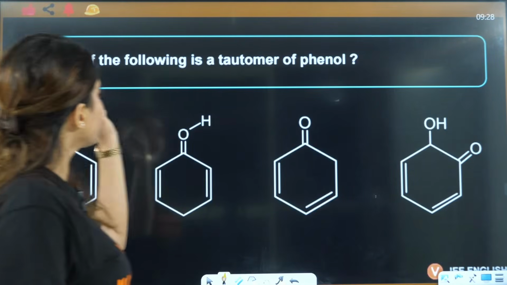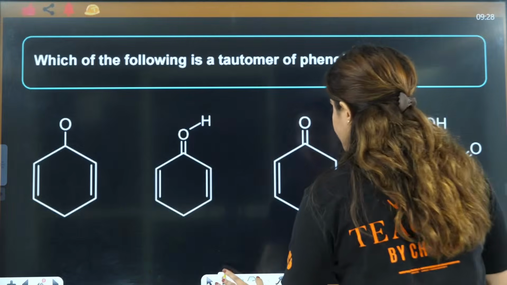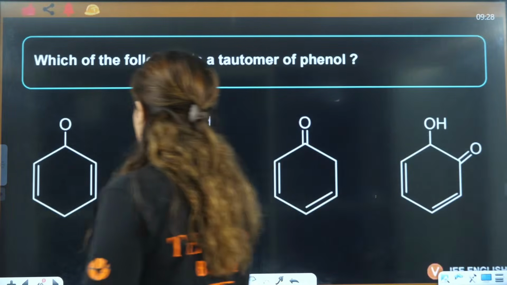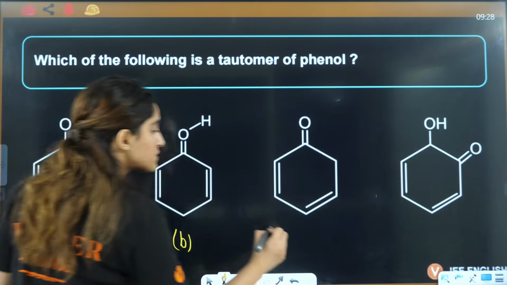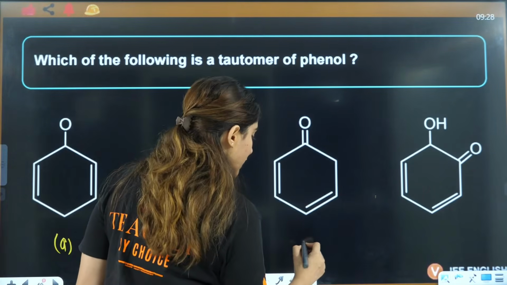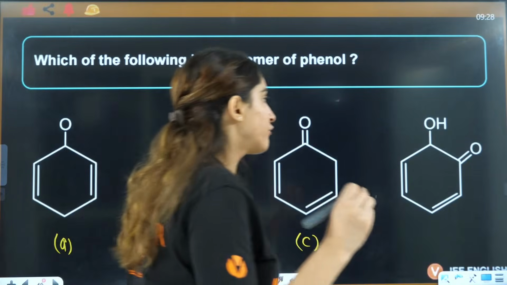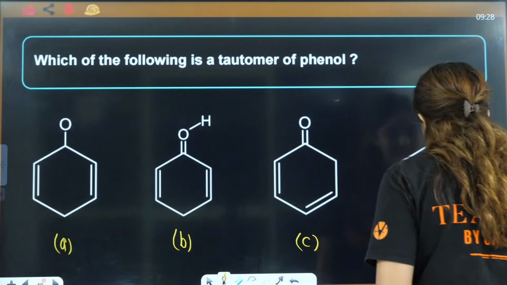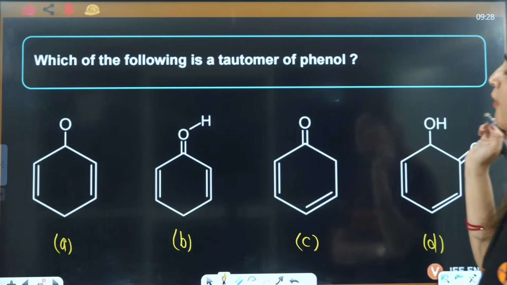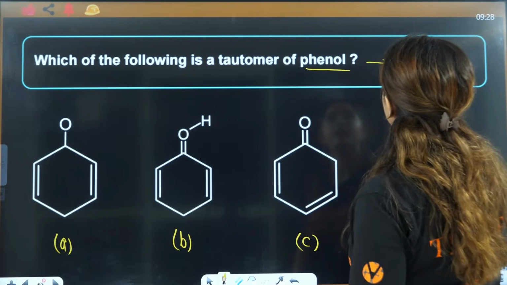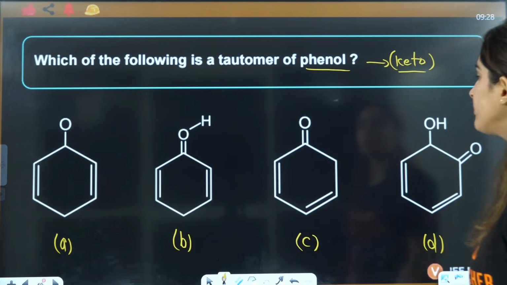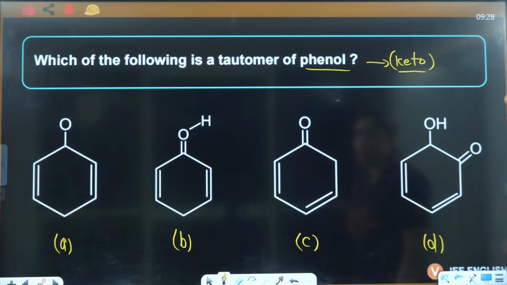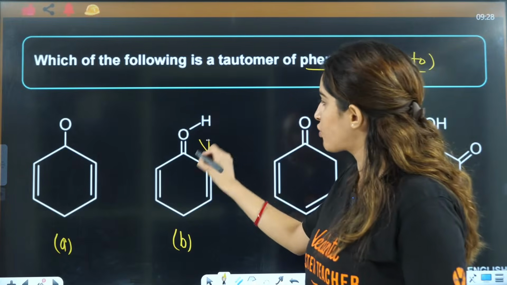So, which of the following is a tautomer of phenol? If I draw it, A, B, C, D, we have drawn it. It is by the 1,5 system that we make phenol. First thing is, when you talk about a tautomer of phenol, that will be a keto form. Keto means there will be a double bond O. Enol means there will be OH. So this one with double bond and OH is already eliminated.